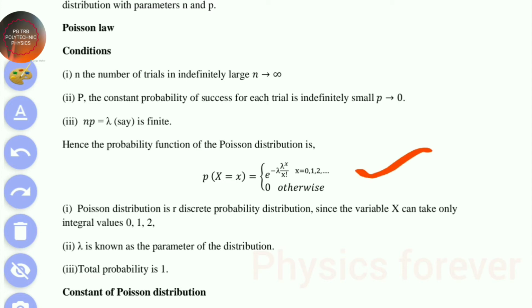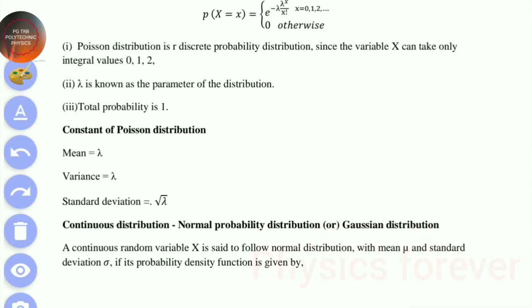So the Poisson distribution is a discrete probability distribution. The variable x can take only integral values. In the previous case, binomial distribution, n and p are called the parameters of the distribution. Here lambda is known as the parameter of the distribution. Then the total probability is 1. So what are the constants of the Poisson distribution?